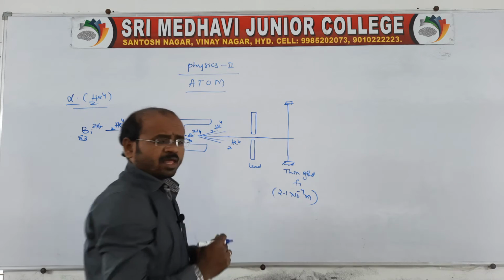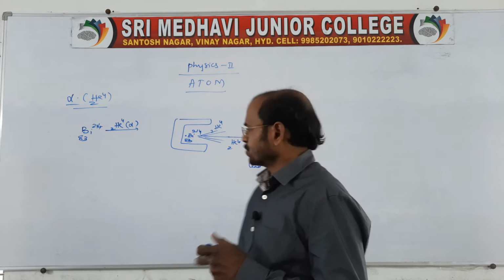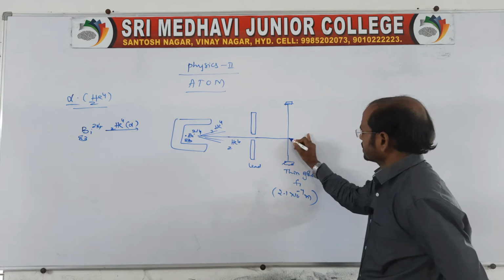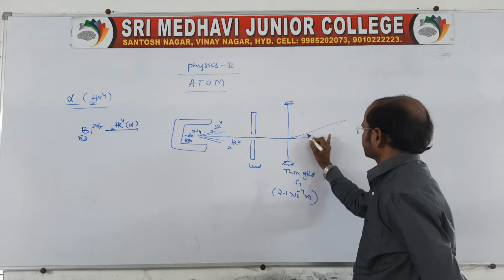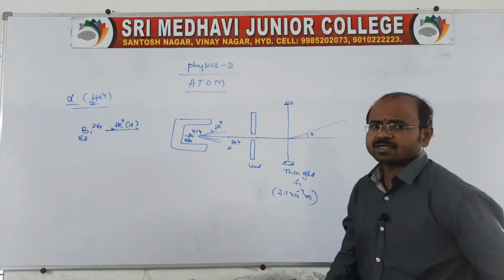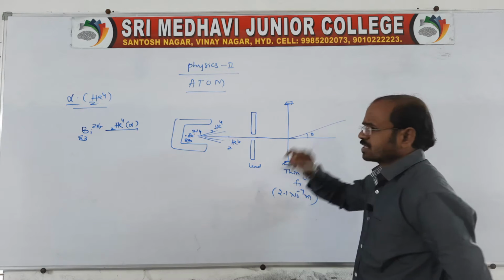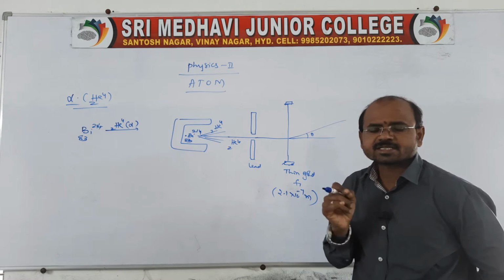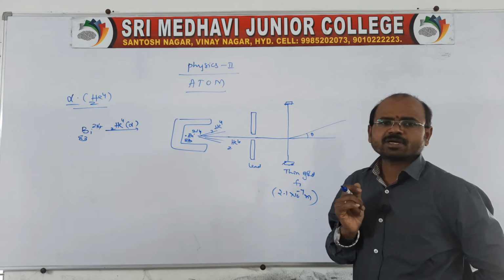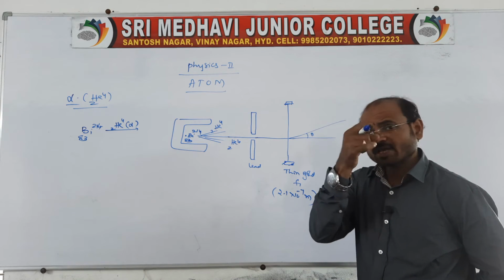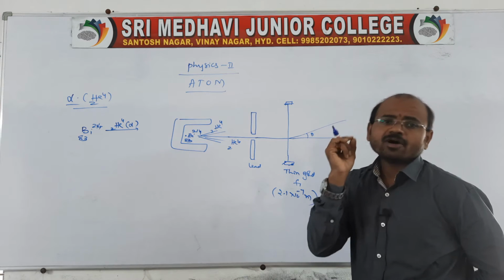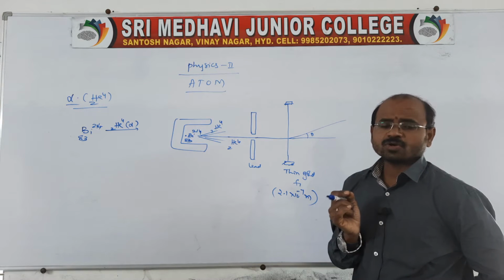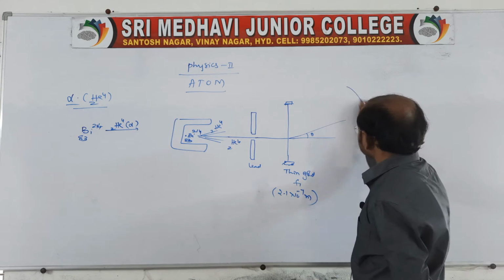When it propagates through this, the alpha particles are scattered at different angles, which can be detected using a moving detector, a moving alpha detector or microscope.